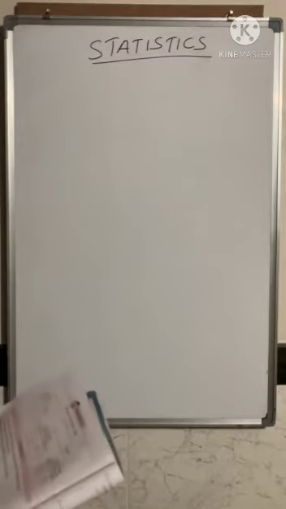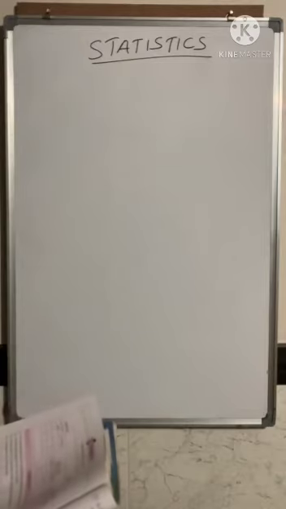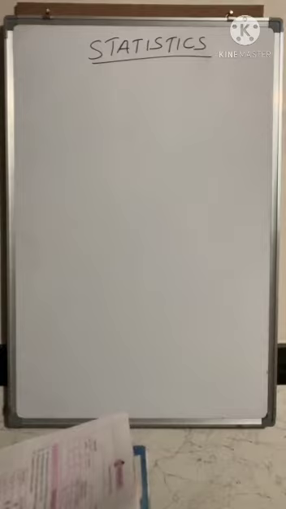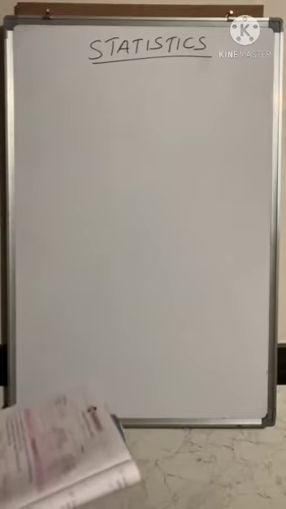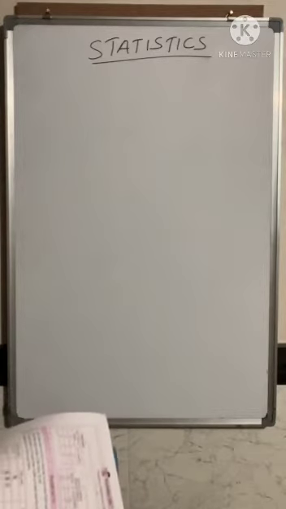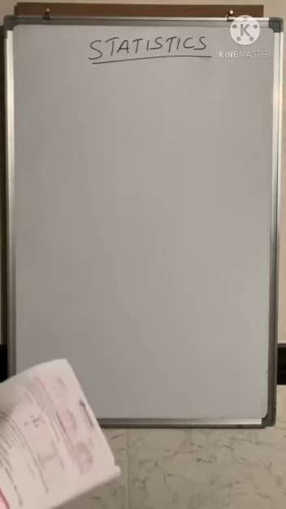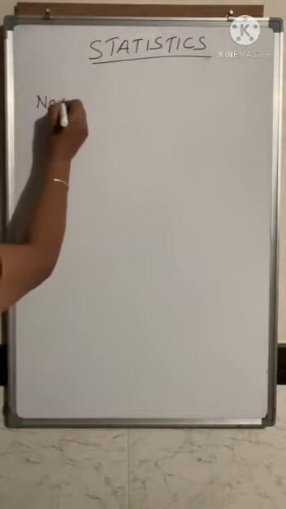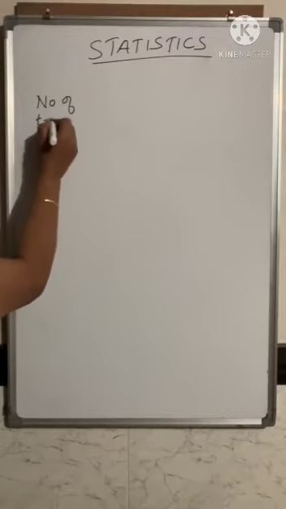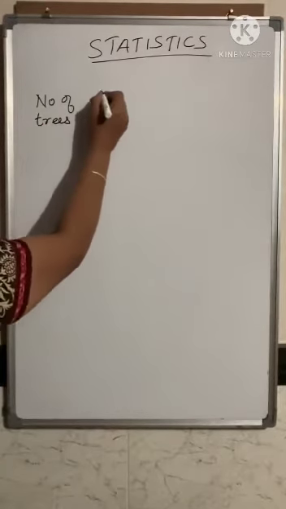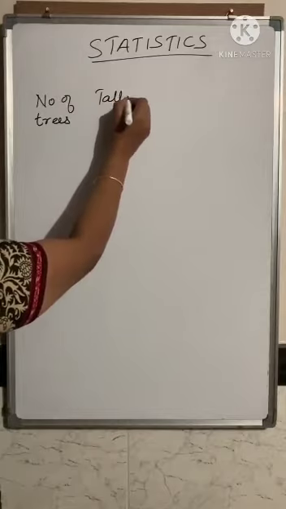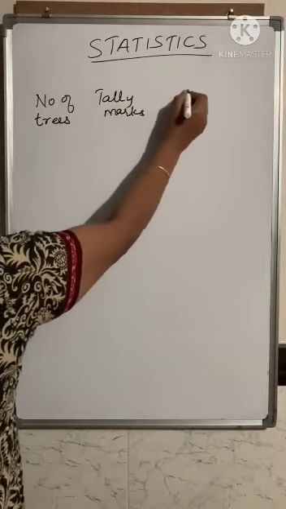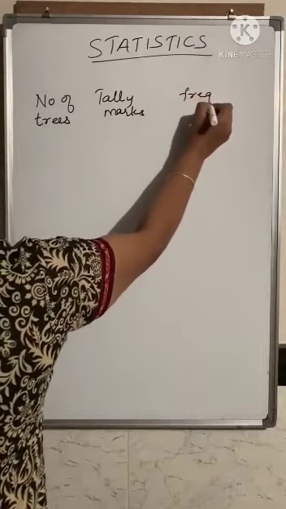To prepare the frequency distribution table, the number of plants planted by each student, we'll write it down. Then we have to put the tally marks and then prepare the frequency. So in the first column, we are going to write number of trees. In the second column, you have to put tally marks. And in the last column, you have to write the frequency.